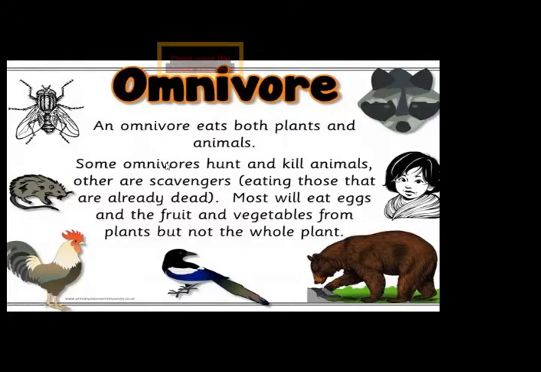Some omnivores hunt and kill animals. Others are scavengers, eating those that are already dead. Most will eat eggs and the fruit and vegetables from plants, but not the whole plant.